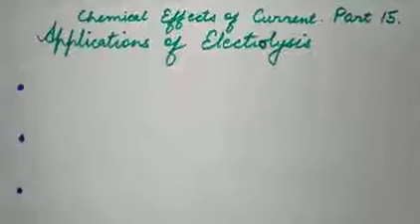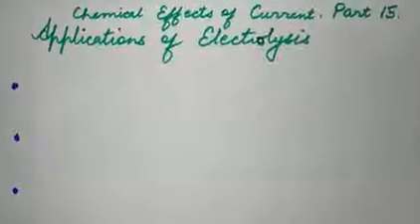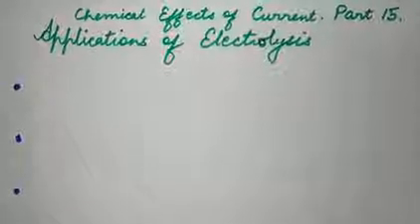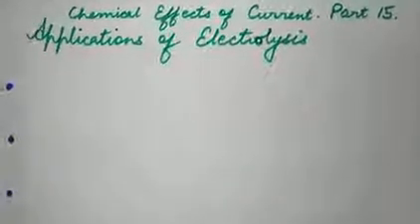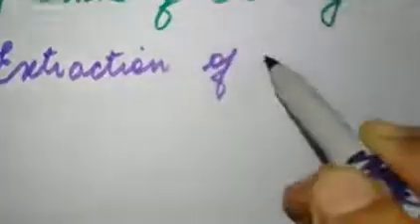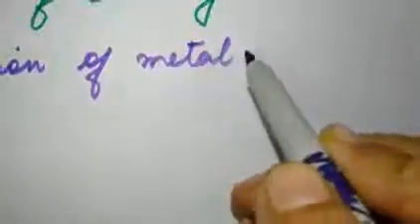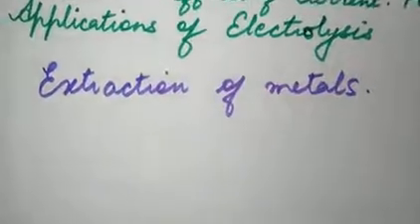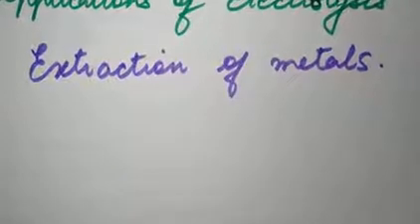This is the last topic of the chapter, which is applications of electrolysis. Applications means uses of electrolysis. The first one is that the electrolysis process is used for extraction of metals from their ores. So the first use of electrolysis is that it is used for extraction of metals from their ores.